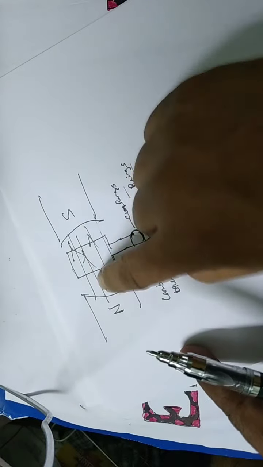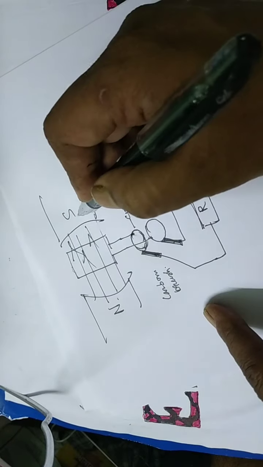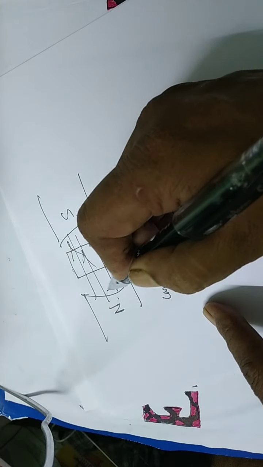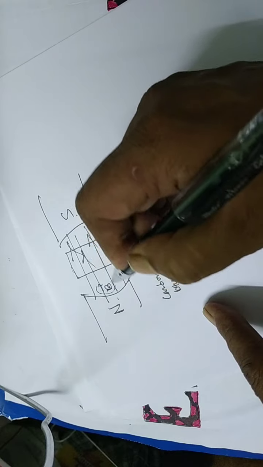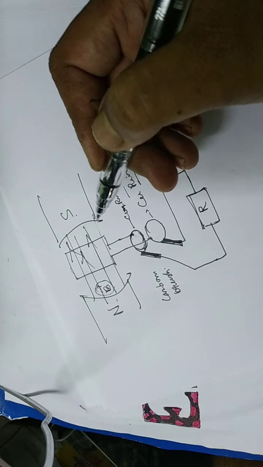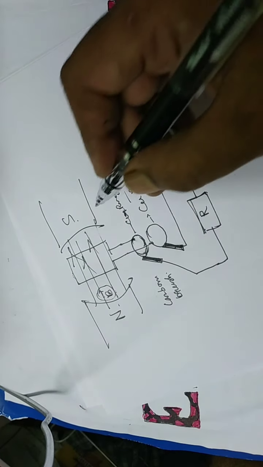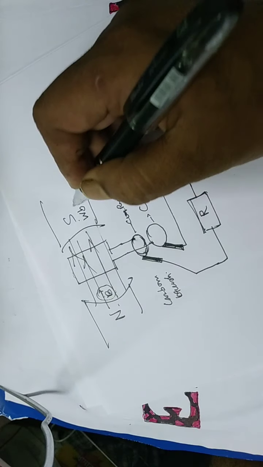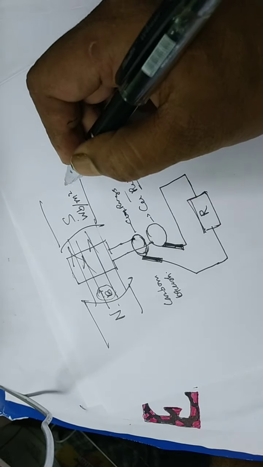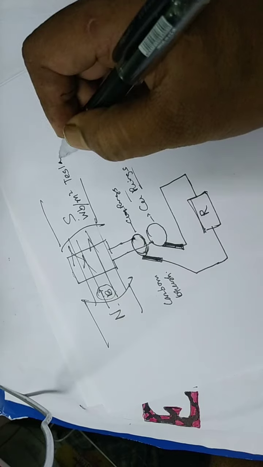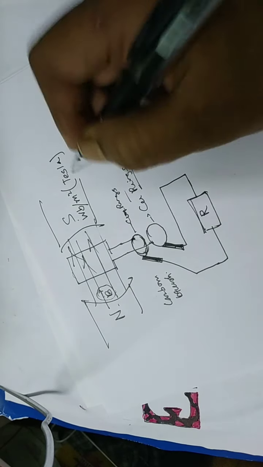The magnetic lines of force go from north to south, there are so many magnetic lines of force. The unit is Weber per meter square or Tesla.